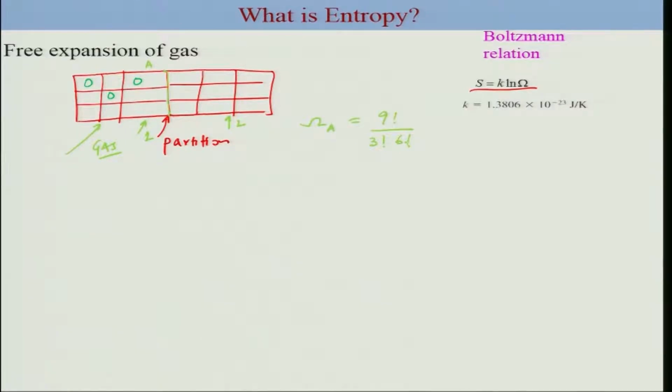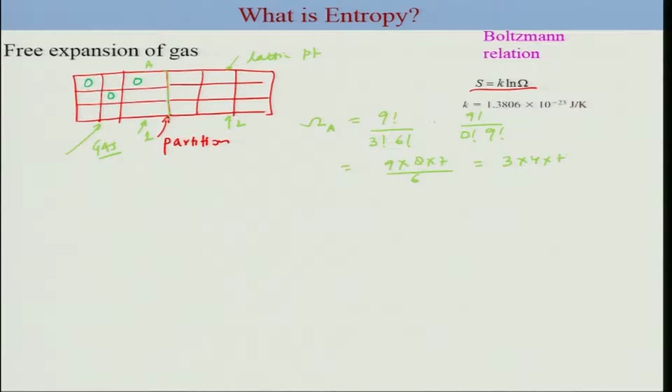6 is of course the empty regions, and there are 9 lattice points, these regions we can say are nothing but lattice points. Essentially there is no particle in this second box, and hence this would be 9 into 8 into 7 divided by 6. So that becomes your number. So this is your 3 into 4 into 7.